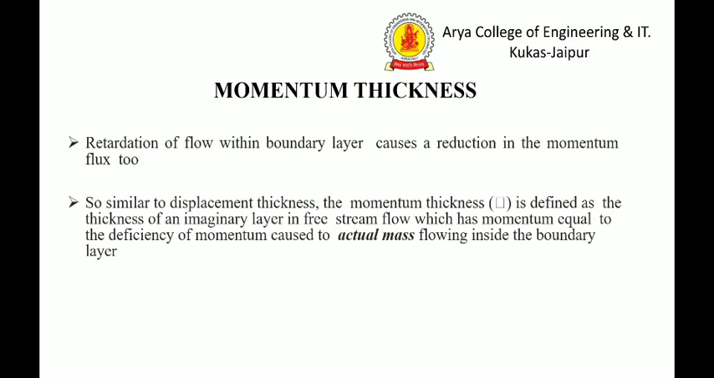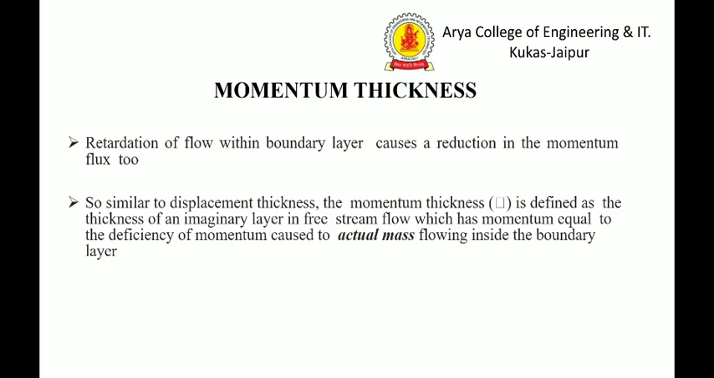Now we come to the momentum thickness. Retardation of flow within the boundary layer causes a retardation in the momentum flux too. So similar to displacement thickness, the momentum thickness delta is defined as the thickness of an imaginary layer in free stream flow which has momentum equal to the deficiency of momentum caused by the actual mass flowing inside the boundary layer.